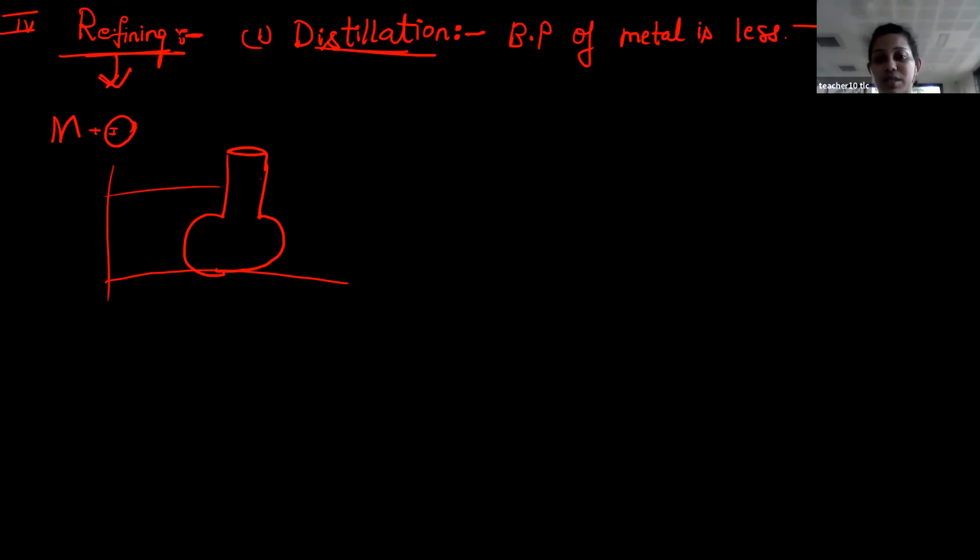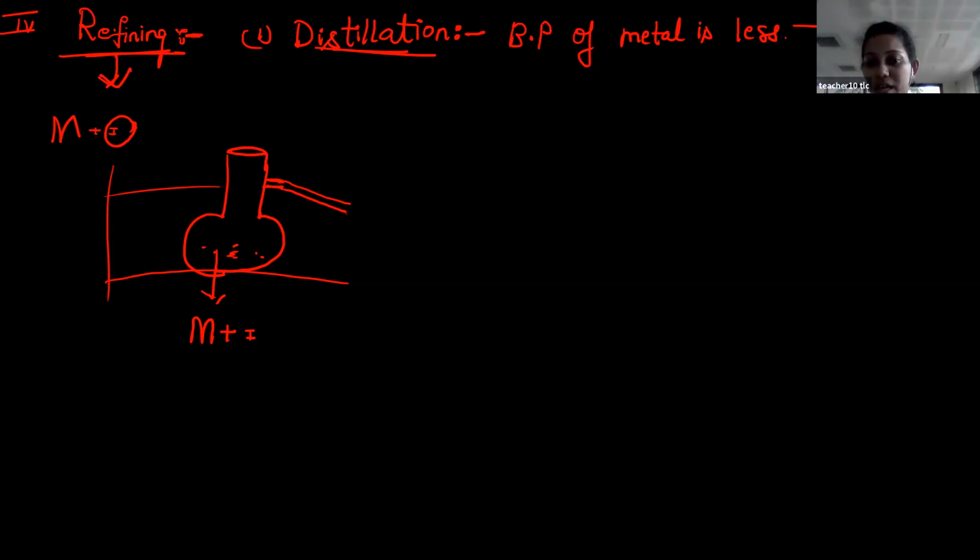So now you take a closed container, and here you take a metal which contains a small amount of impurity. So this is the refining process. Now students, there is a side tube here. So you connect a condenser for this. You can see you're heating, right? At that time, this glass may blast. So therefore, you have to circulate water, or else give one water connection. So water circulation must be there, so that temperature will be maintained. Room temperature will be maintained.